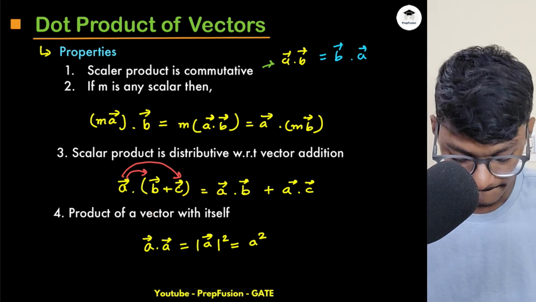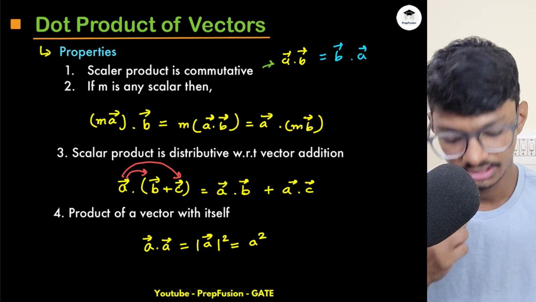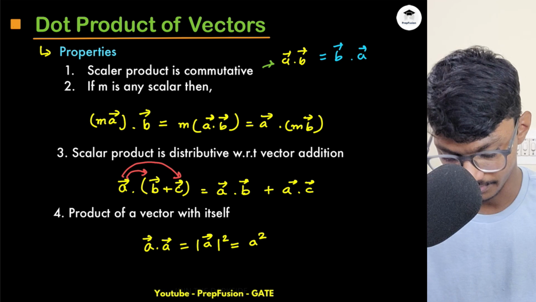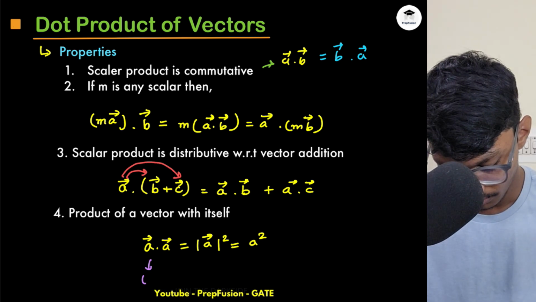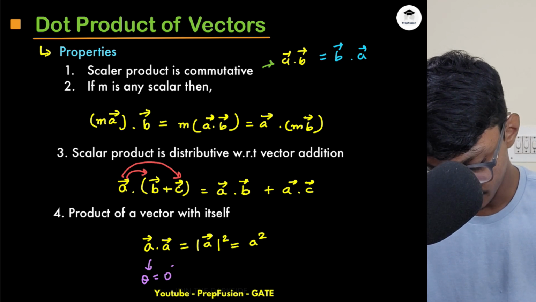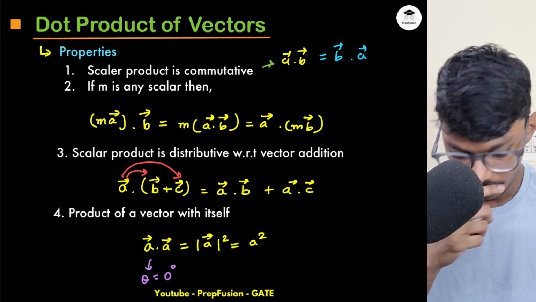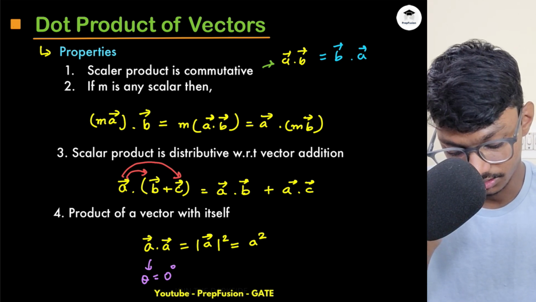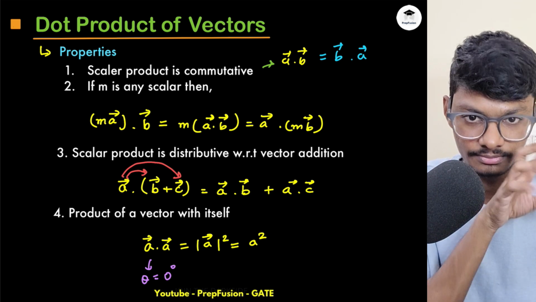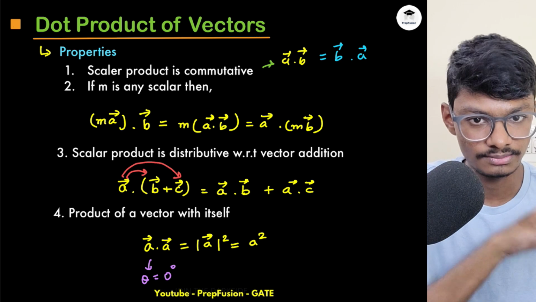Now, product of a vector with itself. If I have to do dot product with the vector itself, what is it? It is simply magnitude of a whole square. Why is it? Because the angle is 0 between them, theta is 0, and what is cos 0? Cos 0 is simply 1. So then obviously it will be simply the magnitude squared, because a dot b is magnitude of a into magnitude of b. So magnitude of a into magnitude of a into 1 is magnitude of a square.